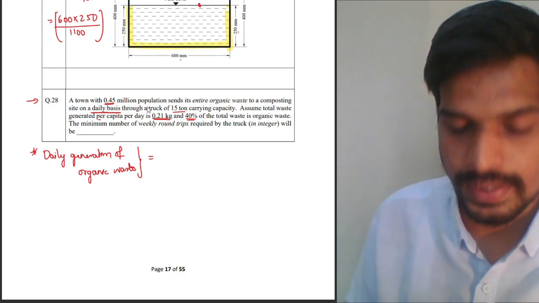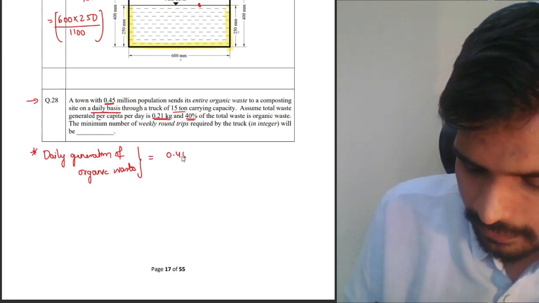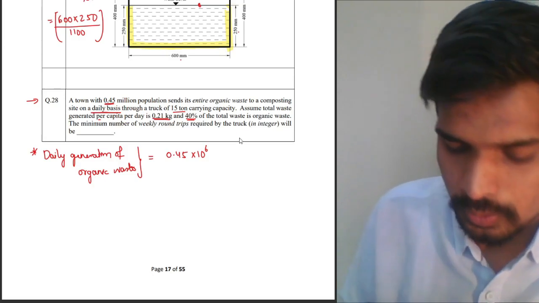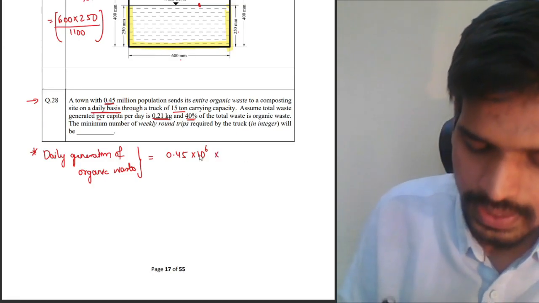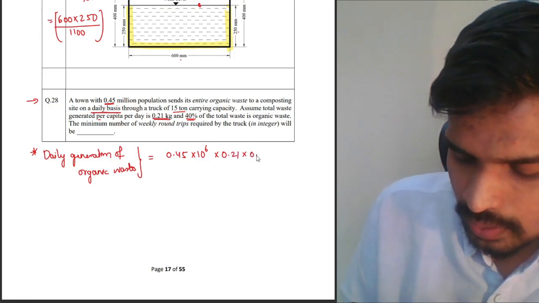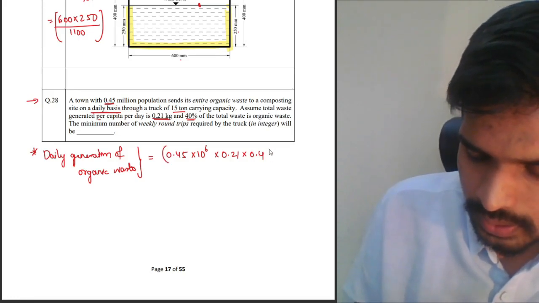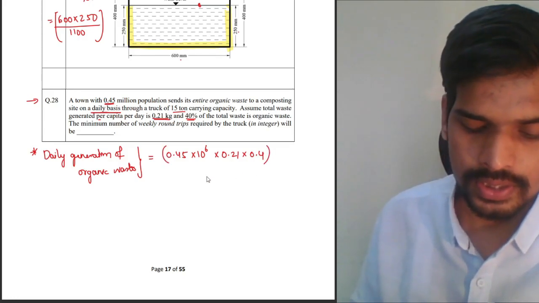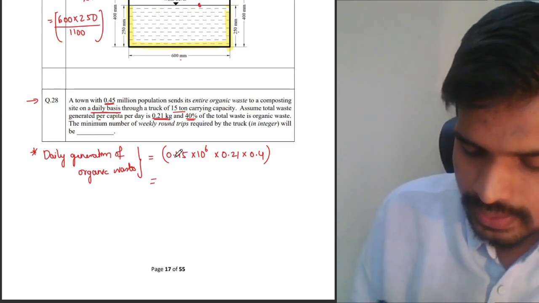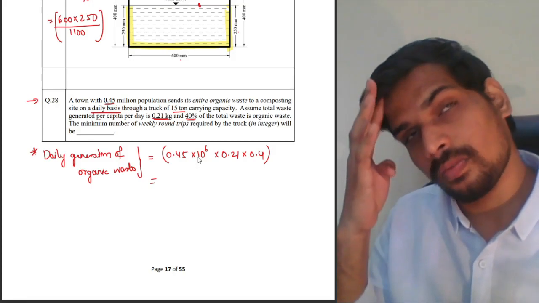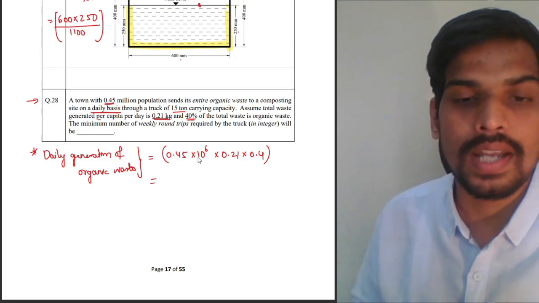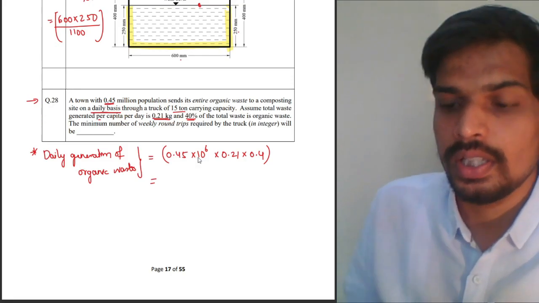Population is 0.45 million, so it is basically 0.45 into 10 to the power of 6. Million is 10 to the power of 6, 1 followed by 6 zeros. So 0.45 into 10 to the power of 6 multiplied by 0.21. That will give the total waste generated, and 40% of it, into 0.4. This is total generation of organic waste on daily basis. Now this is the amount of waste generated. You can use your calculators and find it. 4,50,000 multiplied by 0.21 into 0.4.